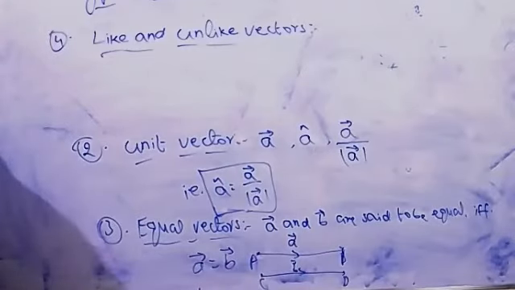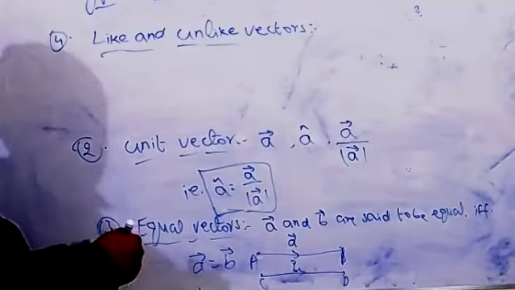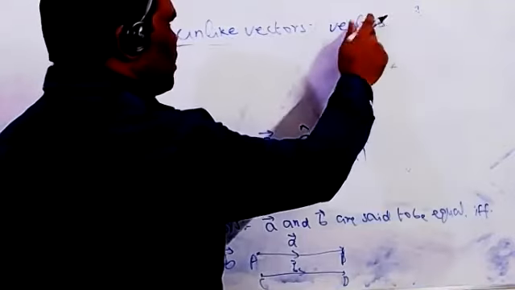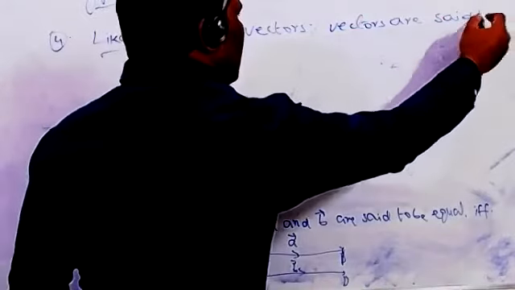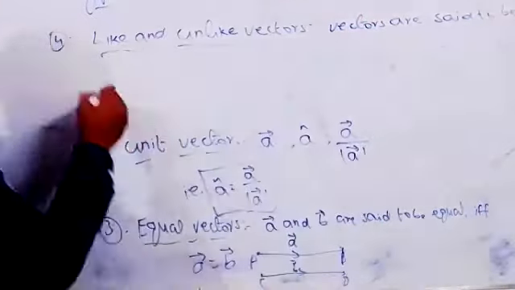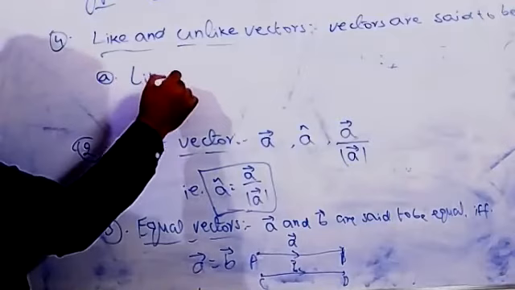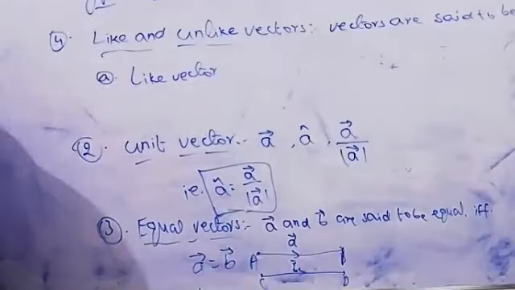Vectors are said to be like vectors if they have the same direction.